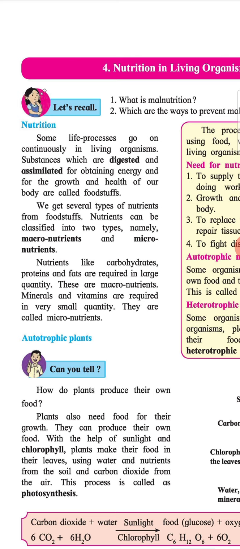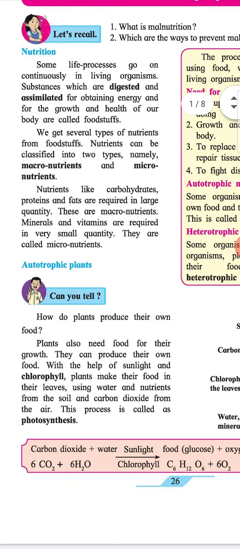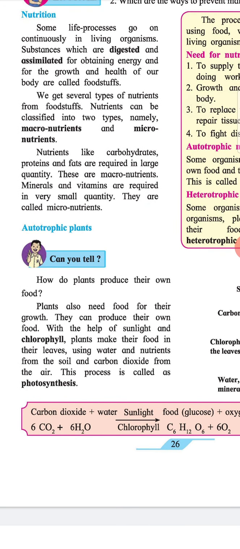Nutrients like carbohydrates, proteins, and fats are required in large quantity. They are called macronutrients. Minerals and vitamins are required in very small quantity. They are called micronutrients. Heading: Autotrophic plant. Subheading: Can you tell how do plants produce their own food?